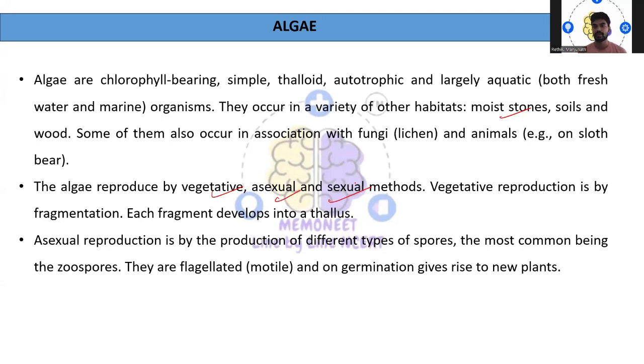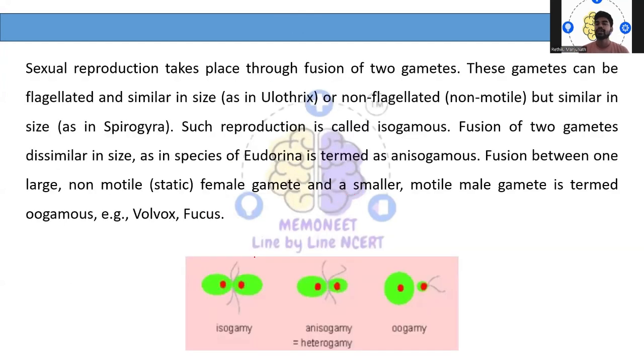Then coming to the asexual mode of reproduction, it is by the production of different types of spores. The most common spores are zoospores. They are normally motile, that is flagellated, and on germination they give rise to a new plant. So what about the sexual mode of reproduction?